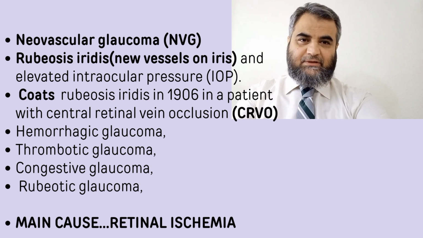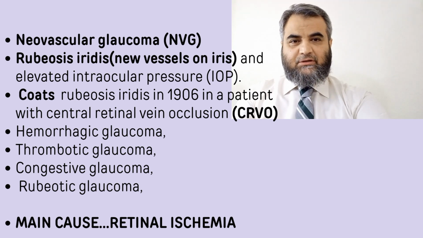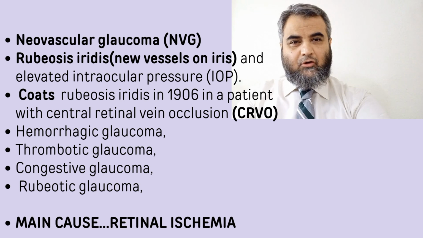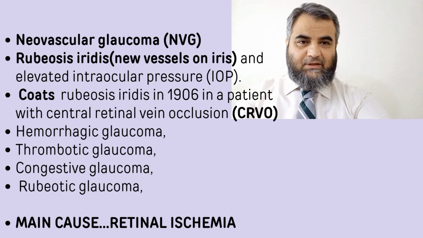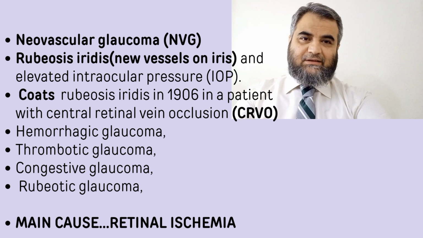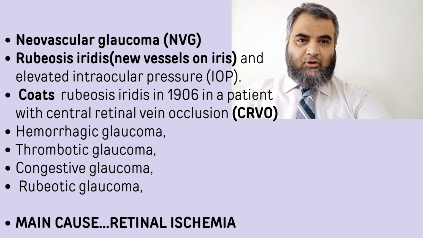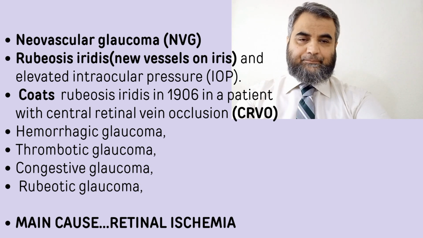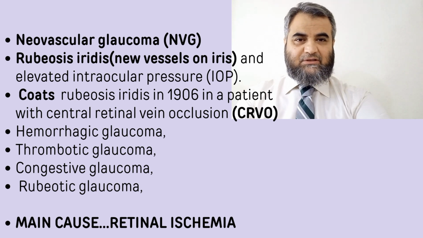Dr. Coates was the first person, in 1960, who defined this type of glaucoma in a patient with central retinal vein occlusion. It has different names like hemorrhagic glaucoma, thrombotic, congestive glaucoma, or rubeotic glaucoma. But whatever the name is, the basic pathology is retinal ischemia, non-perfusion of the retina, which leads to the production of vascular endothelial growth factors, and these growth factors ultimately induce new vascularization in the eye. These new vessels are the main culprit which lead to the increased intraocular pressure.